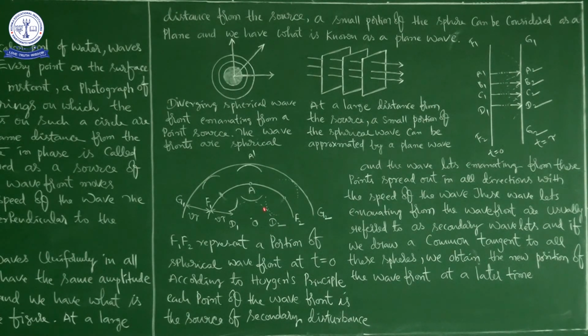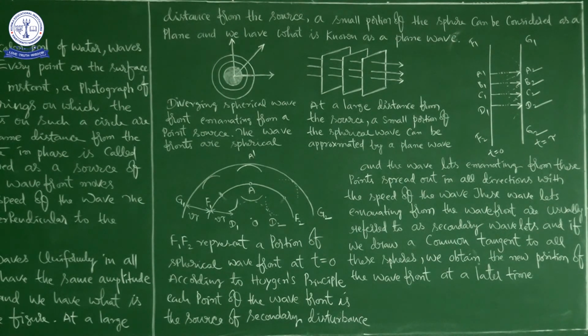So here suppose you just imagine v is the speed of the wave, means v into tau is the distance travelled by a wavefront in tau seconds. So this is the distance travelled by the wavefront. Here you can see the shape is spherical and here also the shape is spherical. So this is possible to know by using Huygens principle.